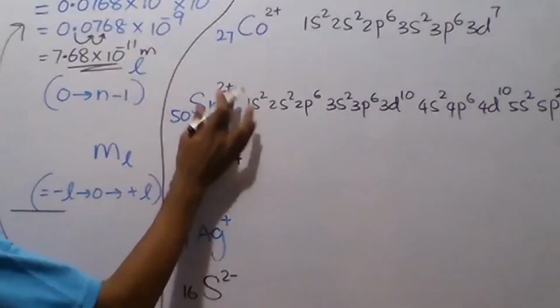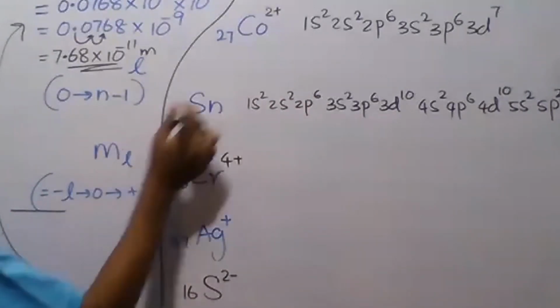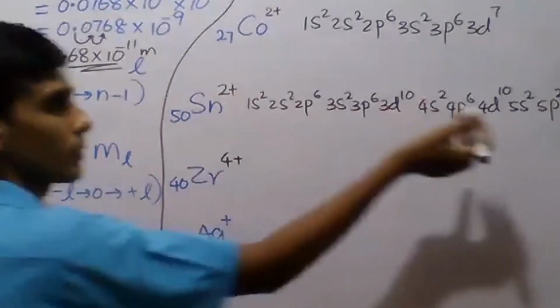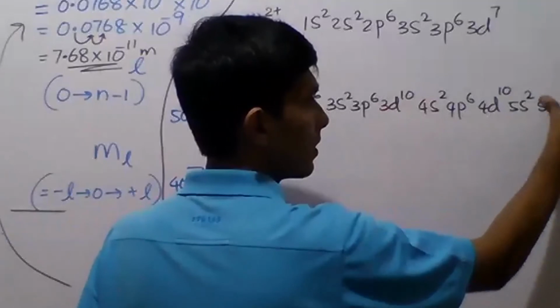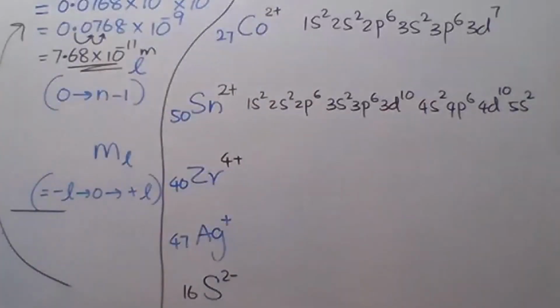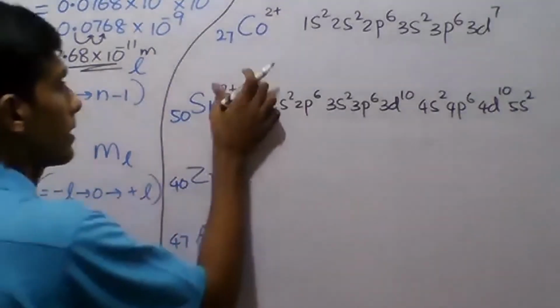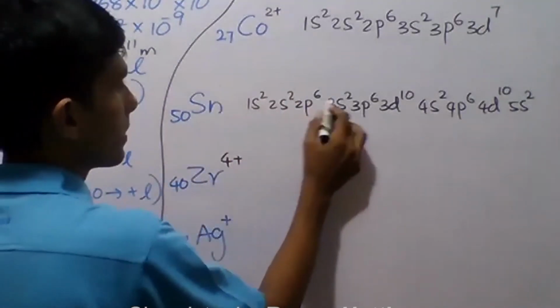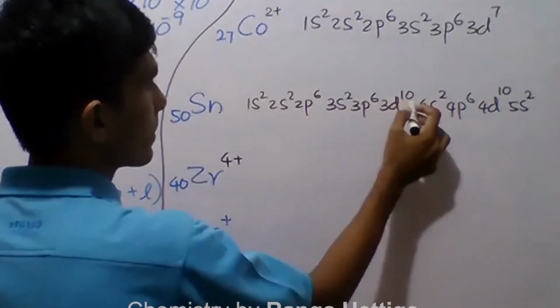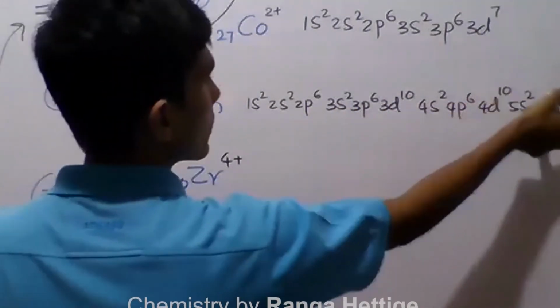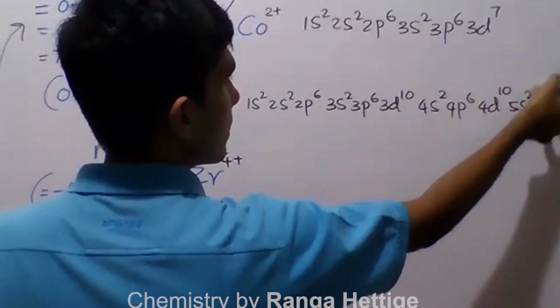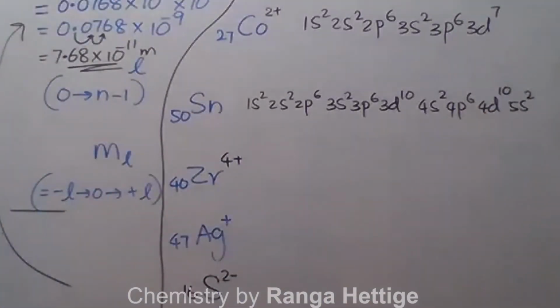That is the configuration of tin. Now we also write tin 2+. 2 electrons are removed from the 5p level. Check again: 10, 12, 18, 28, 30, 36, 46, 48, 50, then 48.